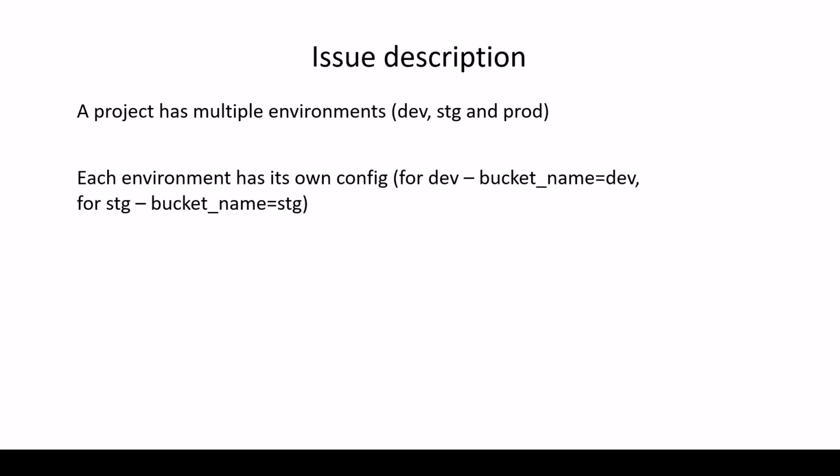Suppose one environment is using a bucket name for dev and staging is using another bucket name for stage, because a bucket name should be unique over the whole public cloud environment, right? We cannot use the same bucket for different users. It's not possible. However, Terraform has a single state file to store all of our state. However, we need three state files, right? Dev, stage, and prod, right?